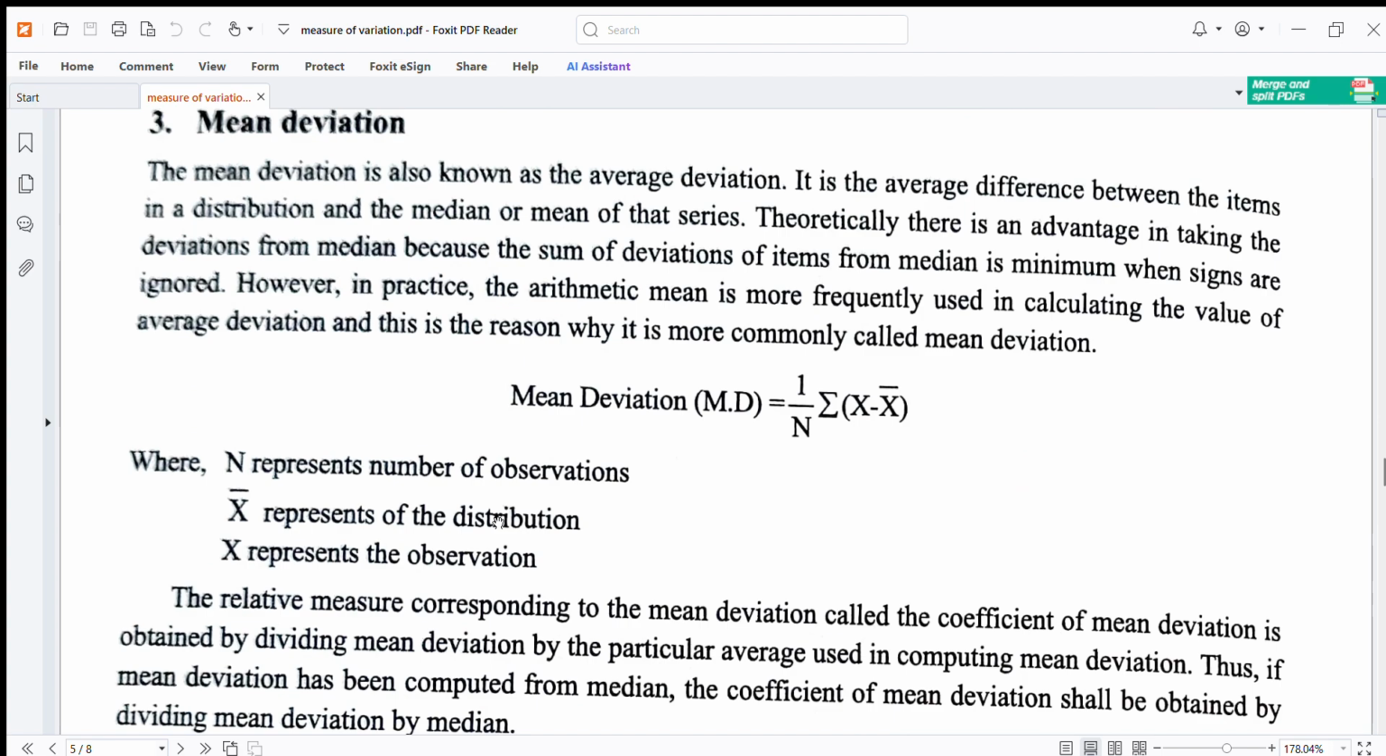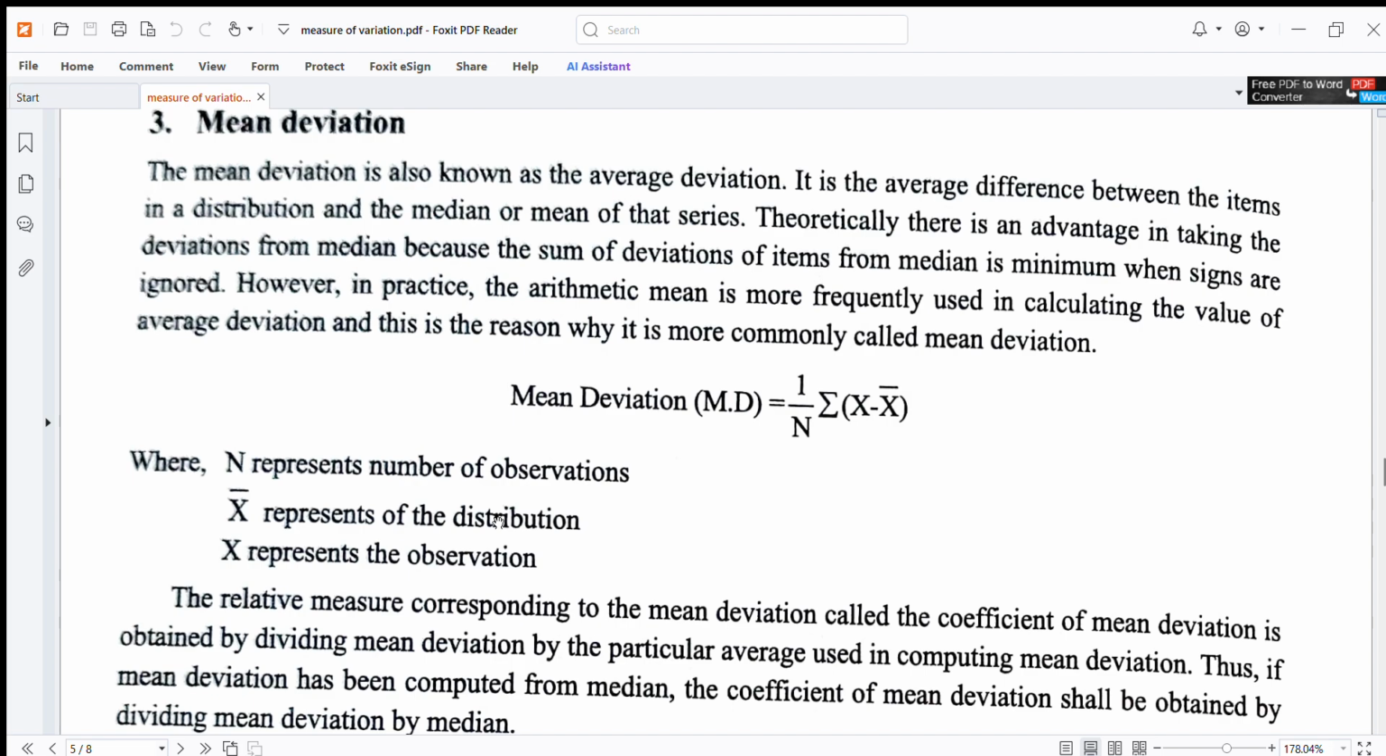Mean deviation is also known as average deviation. It is the average difference between the items in a distribution and the median or mean of that series. There is an advantage in taking the deviations from the median because the sum of deviations of items from the median is minimum when signs are ignored. However, in practice, the arithmetic mean is more frequently used in calculating the value of average deviation. This is the reason why it is more commonly called mean deviation.